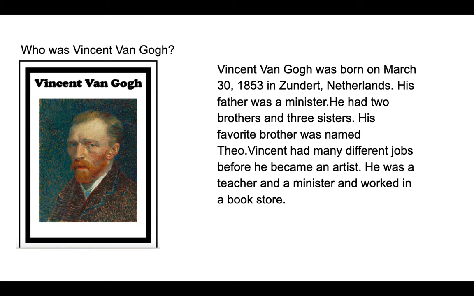So who was Vincent van Gogh? Vincent van Gogh was born on March 30th, 1853 in Zundert, Netherlands. His father was a minister. He had two brothers and three sisters. His favorite brother was named Theo.